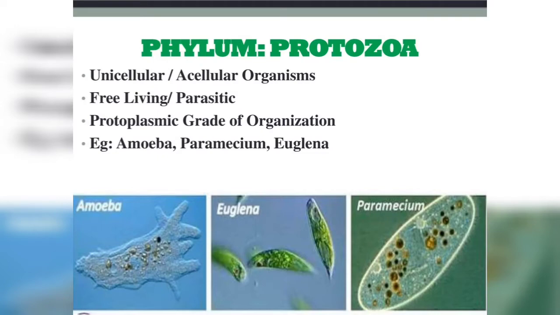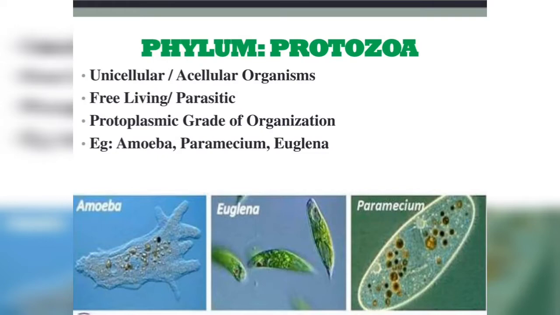They are minute and microscopic animals. They are free living or parasitic animals. All the free living forms are aquatic. Protozoan animals are asymmetrical or radially symmetrical or bilaterally symmetrical animals. They have protoplasmic grade of organization.